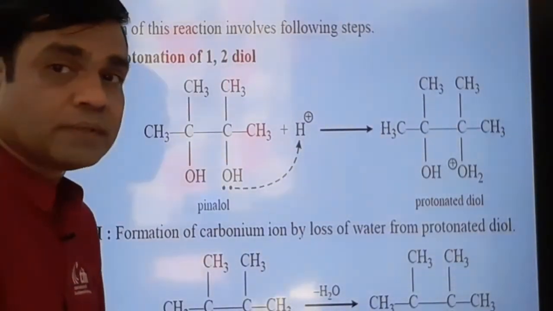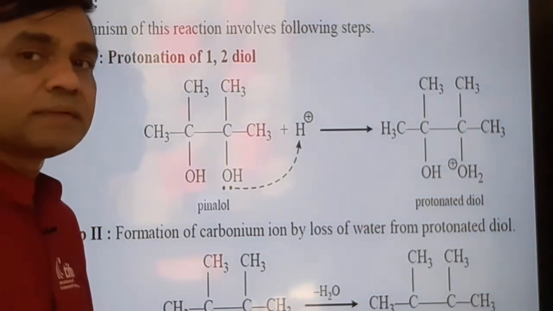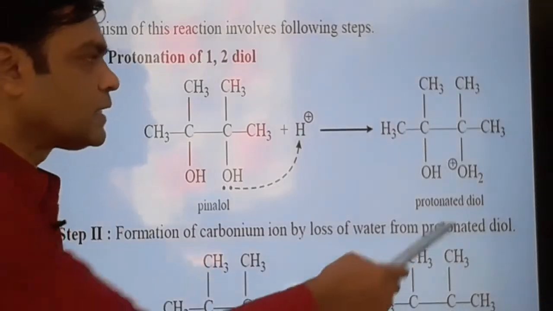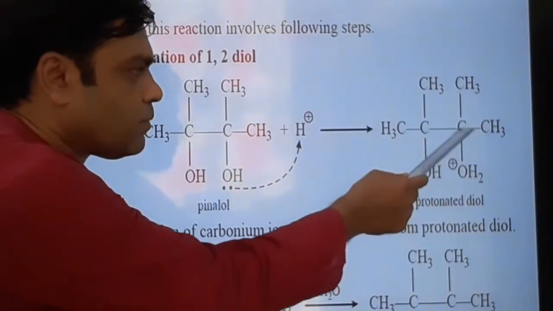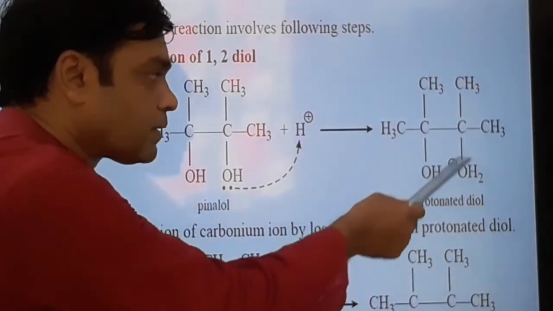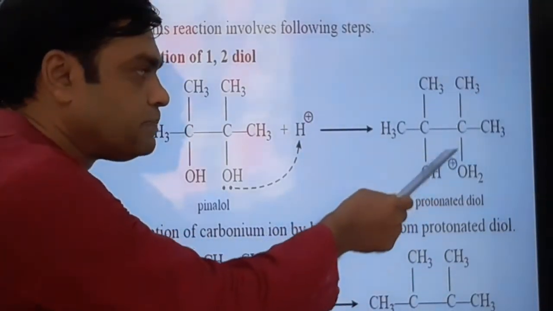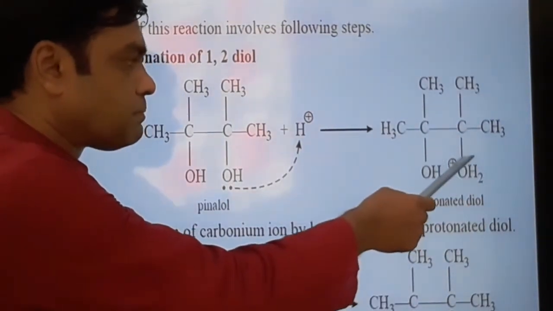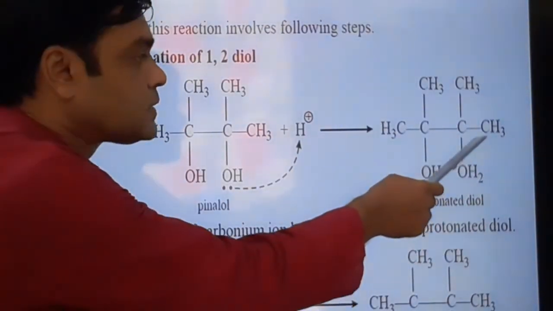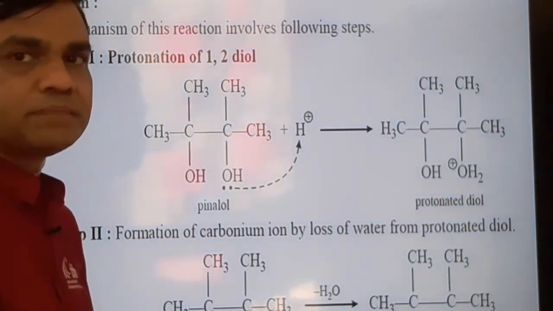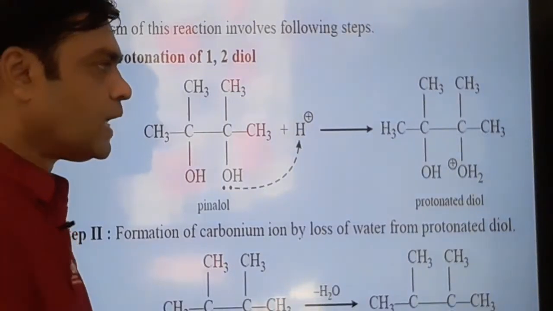As it is not stable, in the next step there will be elimination of a water molecule. This carbon-oxygen bond will break heterolytically. The bonded pair of electrons between carbon and oxygen will shift onto the oxygen, and this carbon will have a positive charge, meaning it becomes electron deficient.